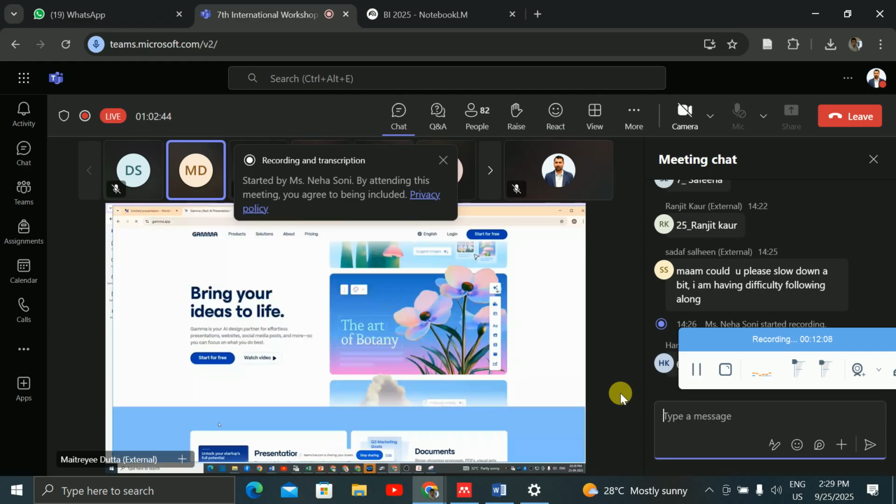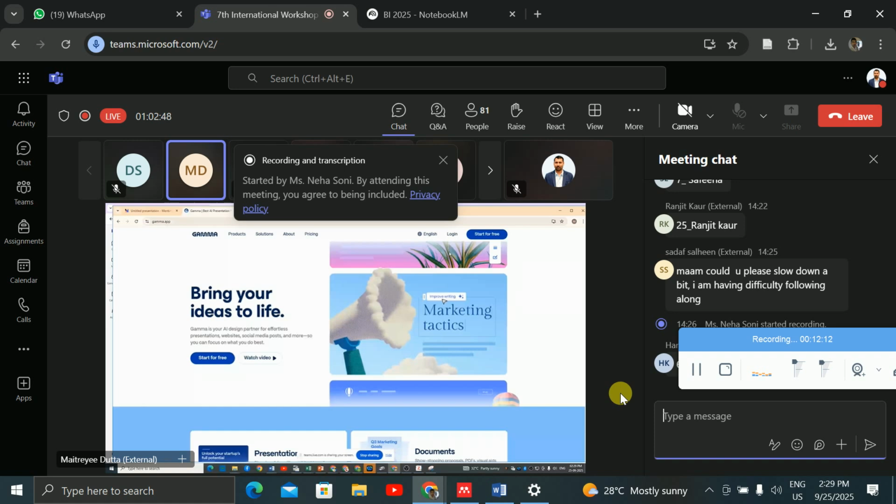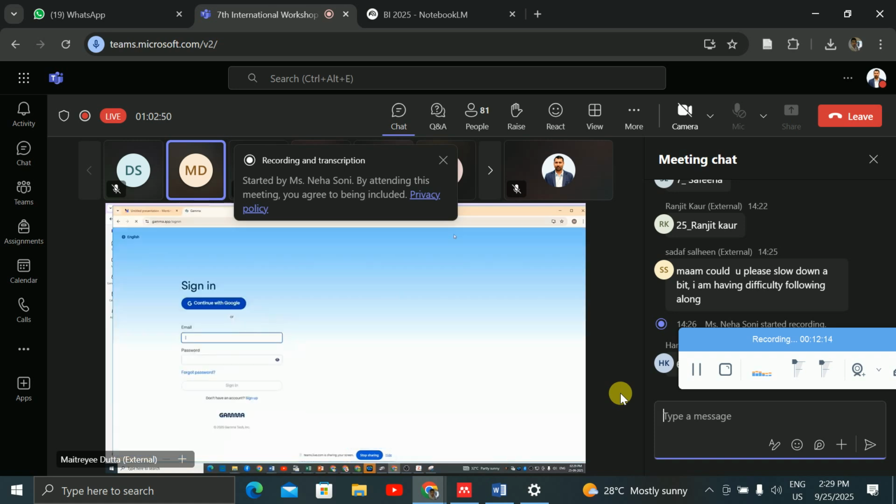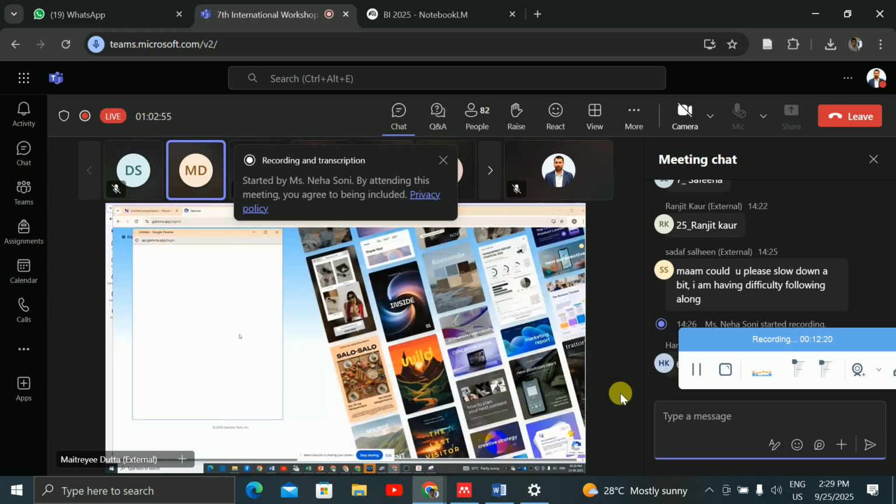Here you can see this is the first screen and this is your login, right? I'm just clicking on login and continue with Google. This way you have to log in with your Google. So I have logged in. Okay, learn more.